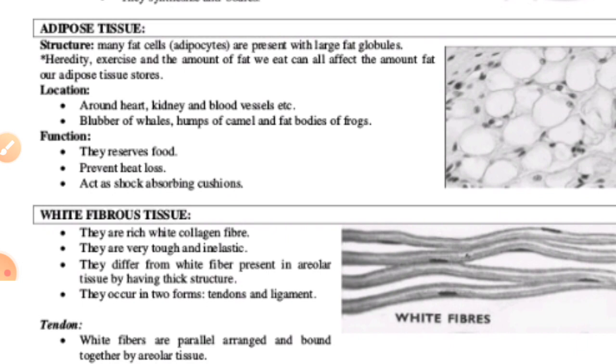White and yellow fibers are present in the matrix, and the cells of this tissue are specialized to store fats. And we can say the excess nutrients which are not used immediately are converted into fats and are stored in this tissue.